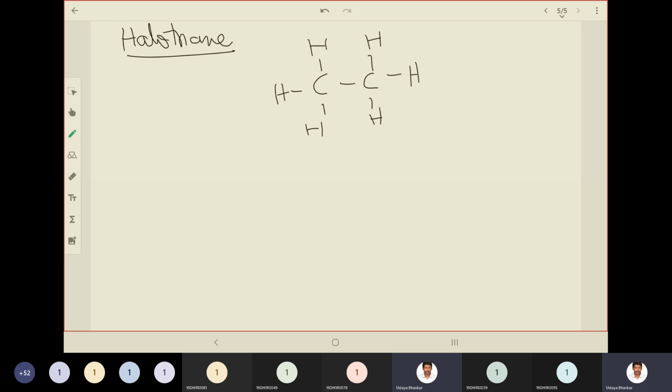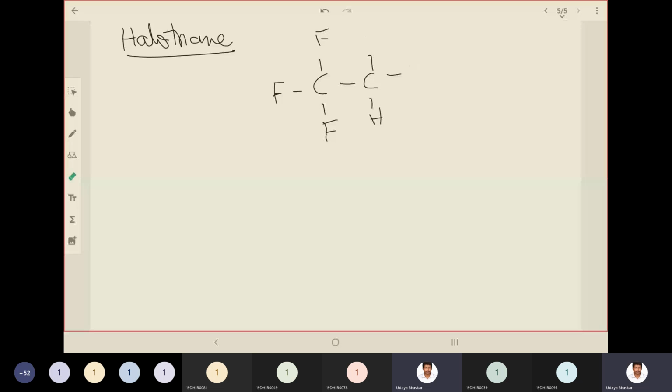Halothane will have three fluorines instead of three hydrogens on one carbon. And on the second carbon, two hydrogens are replaced, one with bromine and the other with chlorine.